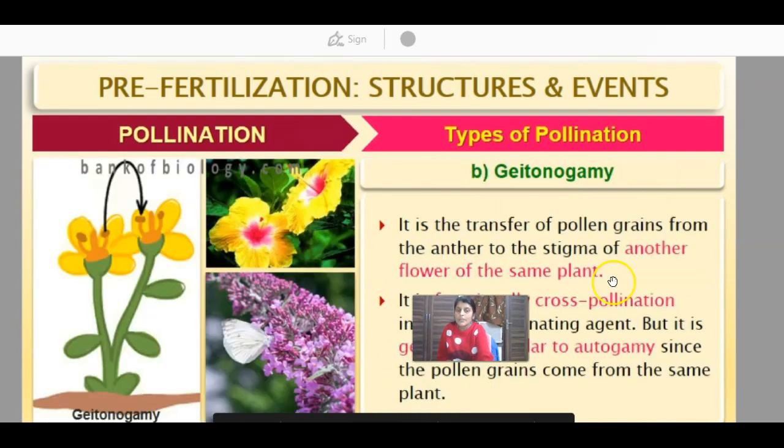Now when talking about geitonogamy, it is the transfer of pollen grains from the anther to the stigma of another flower of the same plant. So it is functionally a type of cross-pollination, but it is genetically similar to autogamy since the pollen grains come from the same plant.